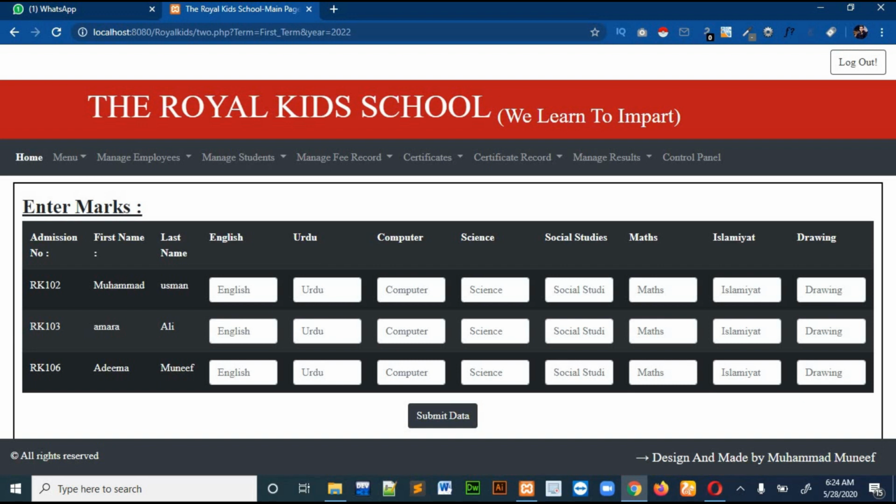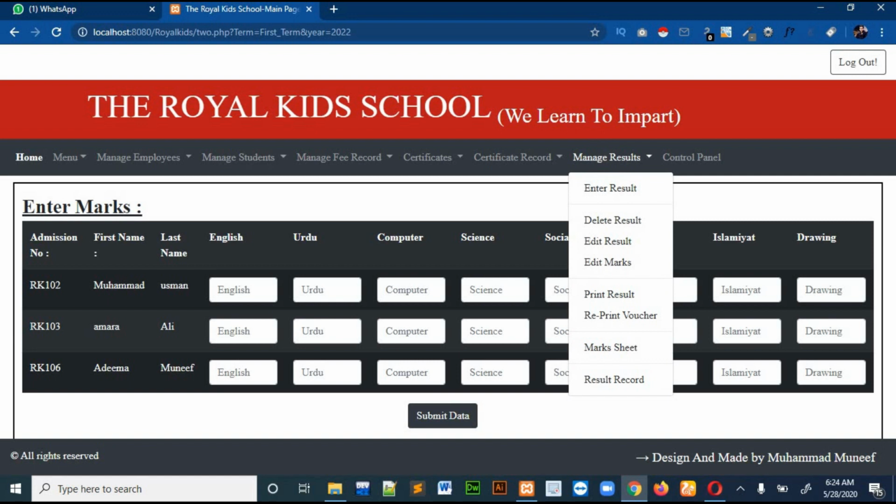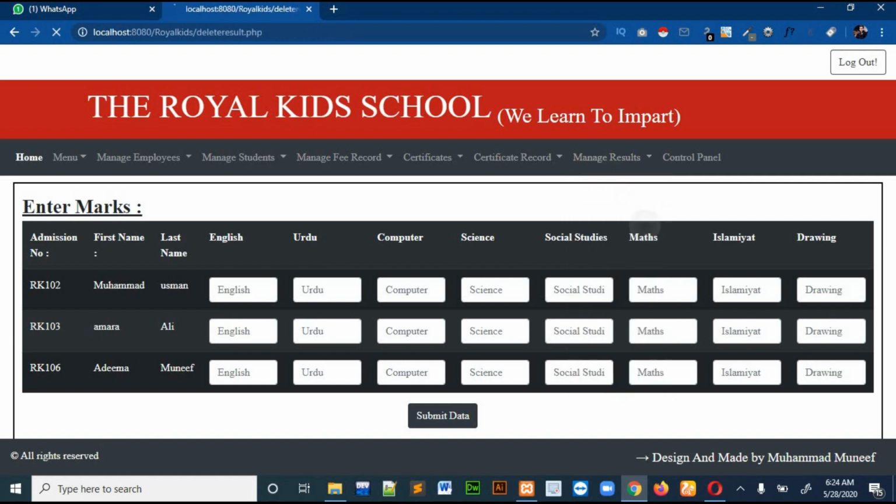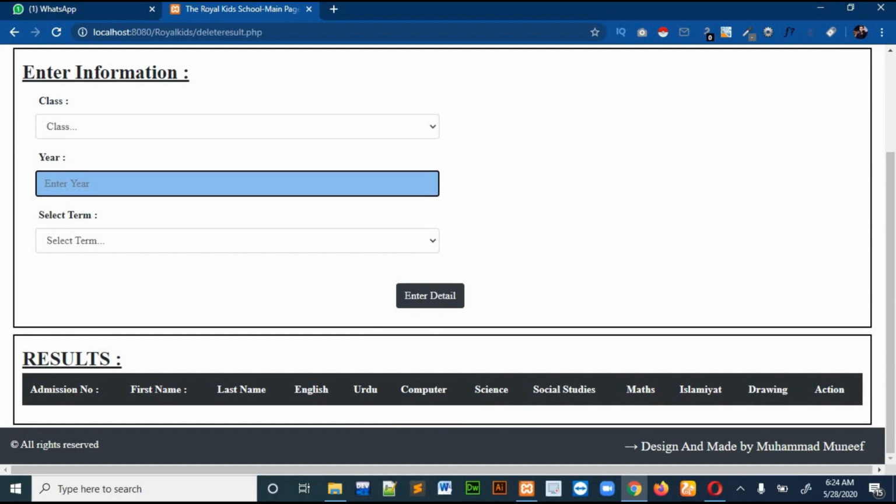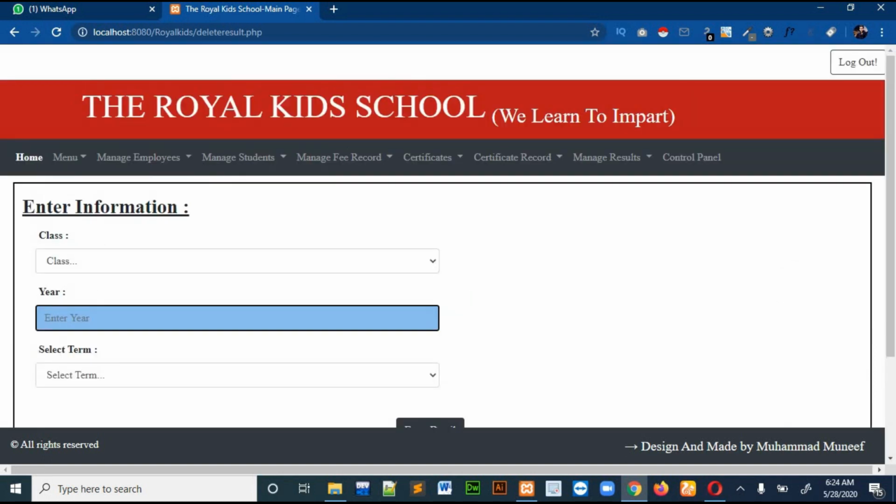Then if you want to delete the result, you can click on delete result, select the class, and delete the record of that specific student if you want. No one has deleted the records I entered; I made this option just in case.